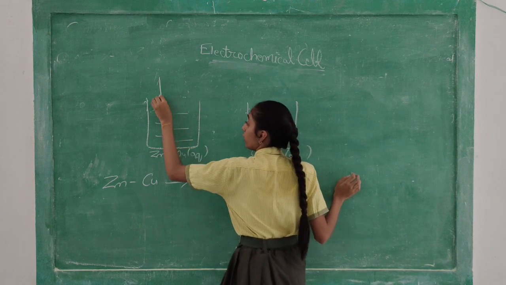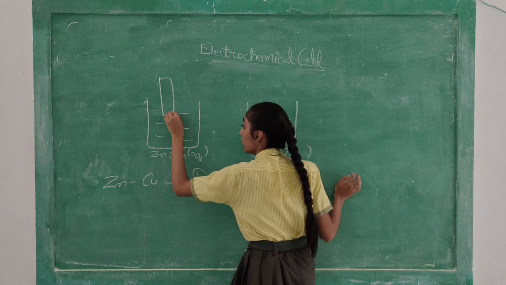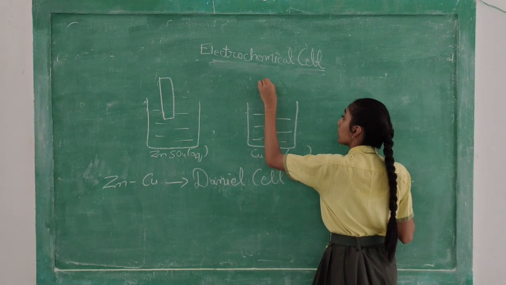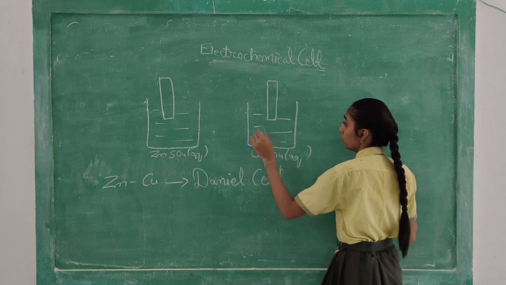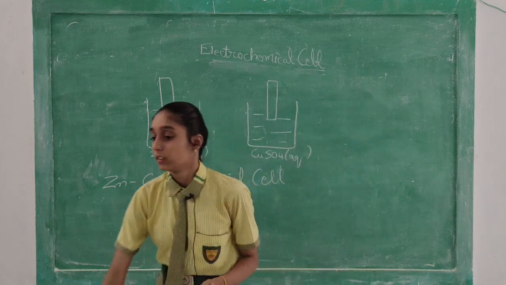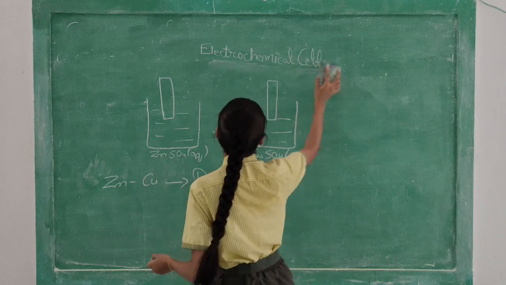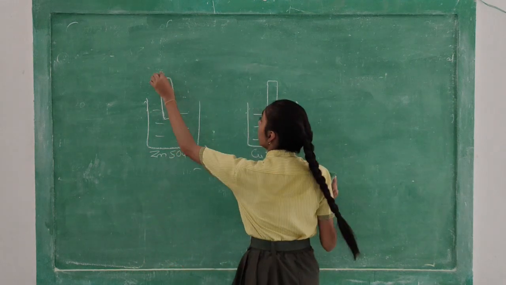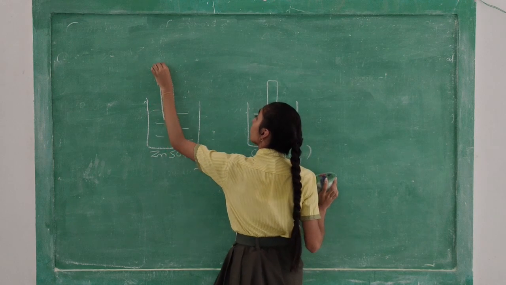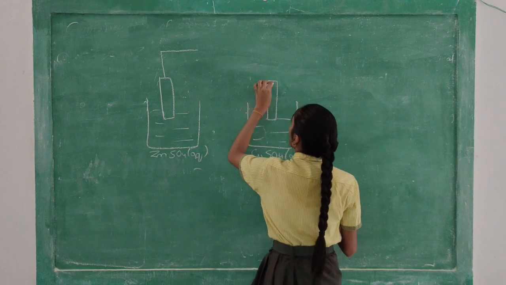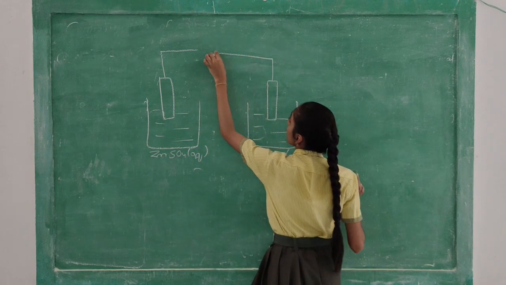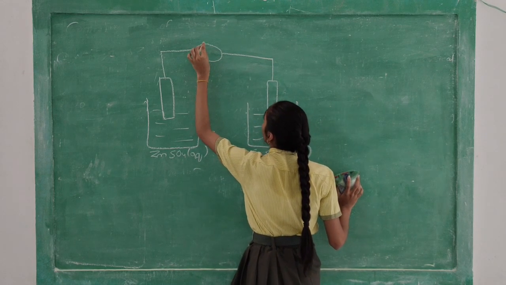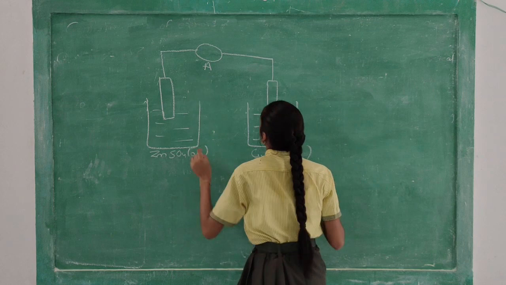Now there is an electrode in the solution, and there is a wire-like structure going from this side. This wire-like structure is known as the conducting wire, and there will be a bulb-like structure which is known as an ammeter.